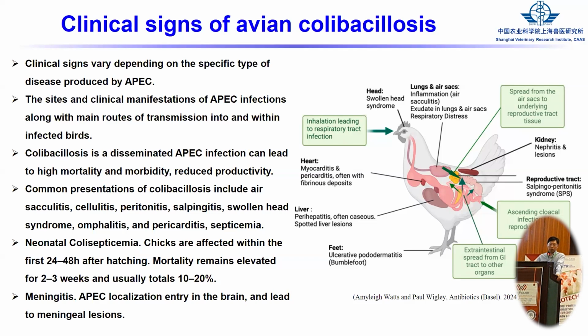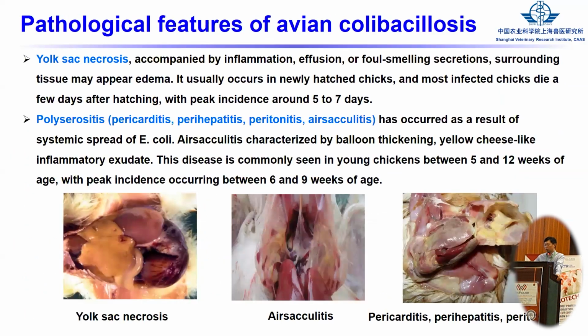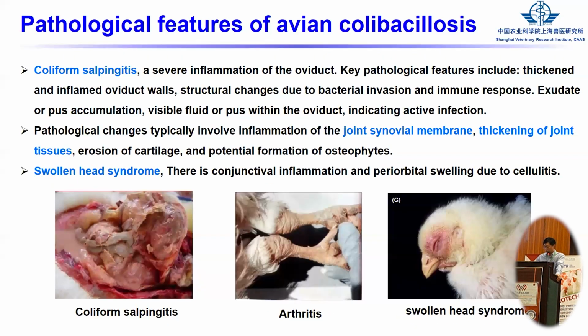Due to the time limitation, I will not show all of them. Also, these are some features of the APEC infection. This picture is from when we did the infection experiment, we just took pictures of our lesions. Also, some features in the fingers.